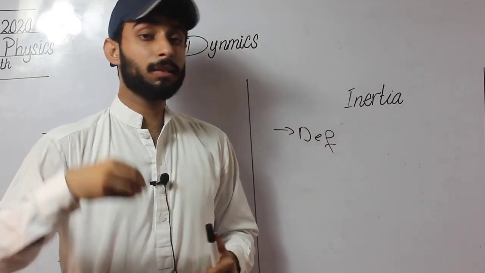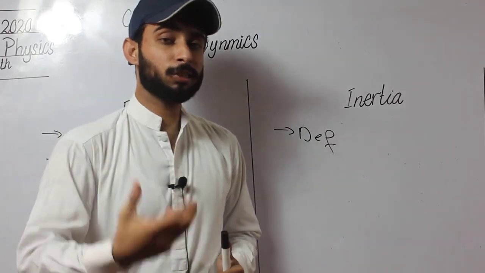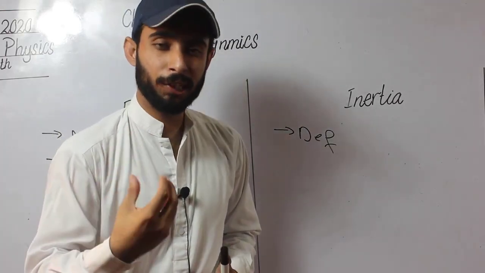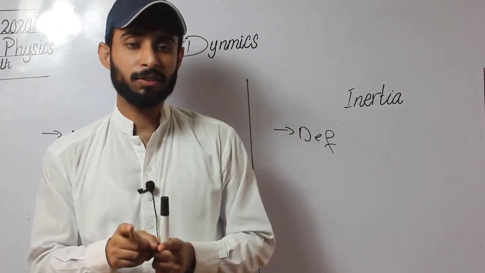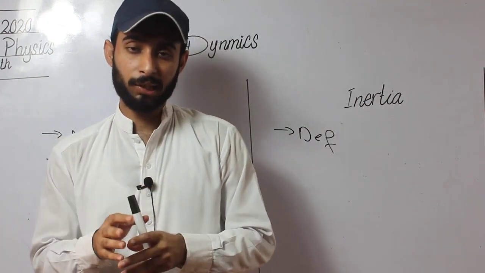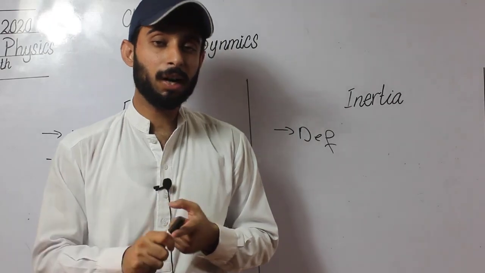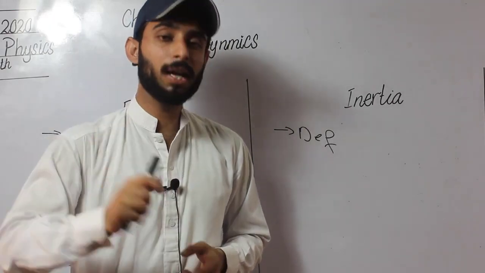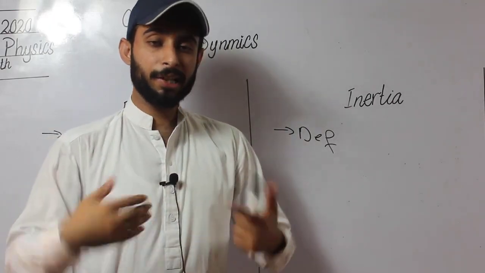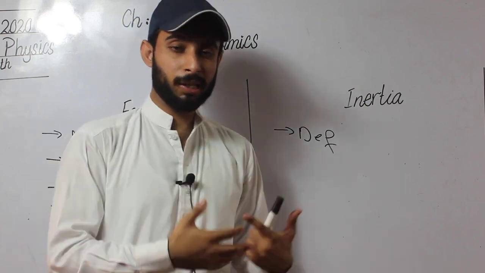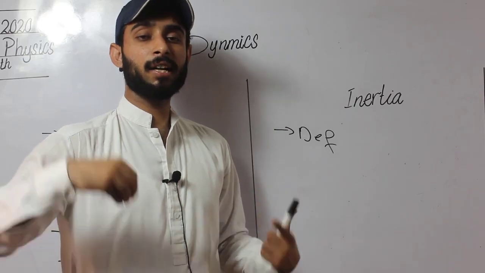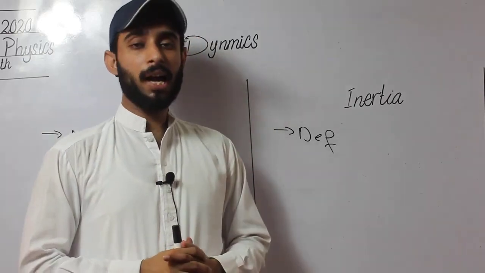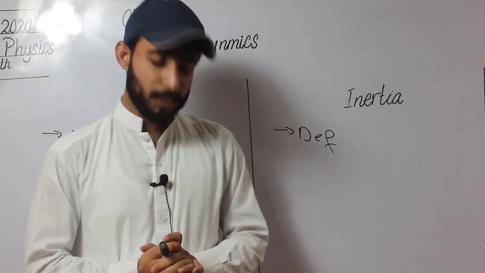The desk has a greater mass, so it has greater inertia. If a body's mass is small, its inertia is also small, and if a body's mass is greater, its inertia is also greater. That is inertia: whenever we change the state of any object, it resists the change.